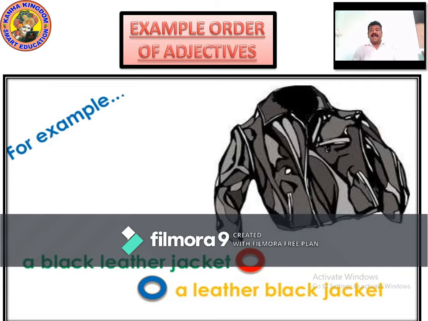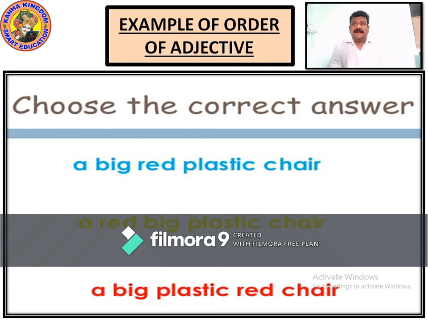A black leather jacket. When you talk about a black leather jacket, you can see in the photograph it's a black leather jacket. But what is the answer? What should be the order of adjectives? A leather black jacket. This is the proper answer of the order of adjectives in the first example. Now let's go.